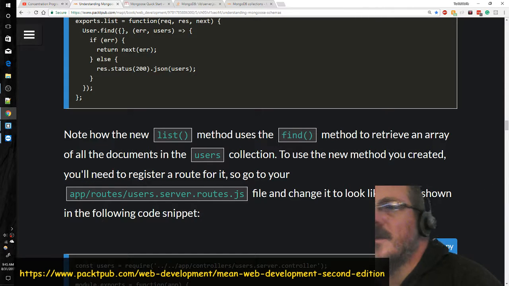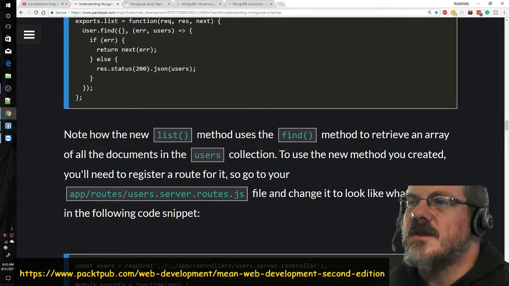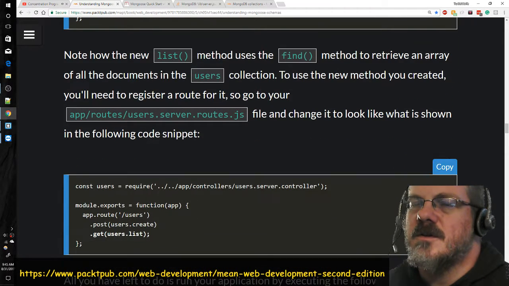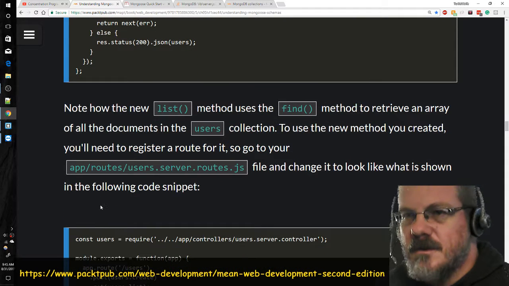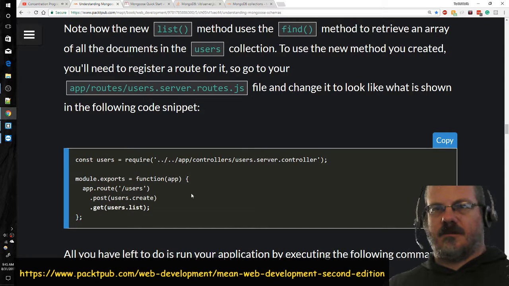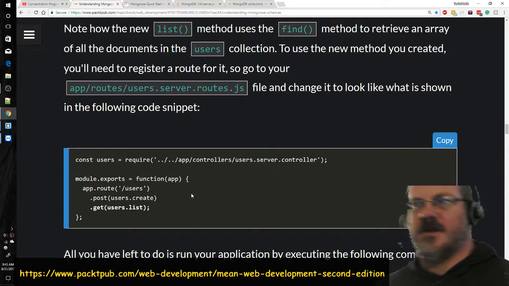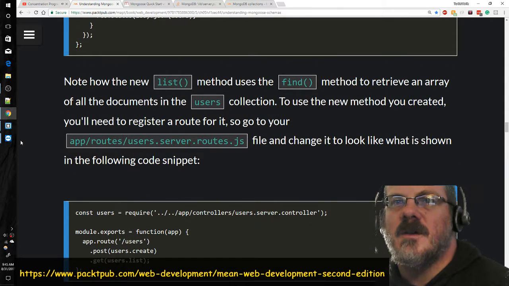So go to your app routes and change it to look like what is shown in the following code snippet. So we're going to use the constant users, require. Alright, let's go to that first.